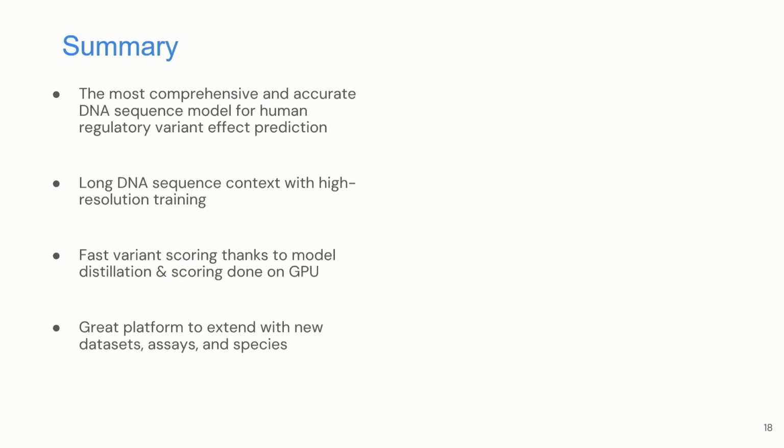So a summary of this talk before I hand over to Josh. This is the most comprehensive and accurate DNA sequence model for human regulatory variant effect prediction. We're taking in long DNA sequence context with high resolution outputs. Variant scoring is fast, under a second. We do some engineering tricks to make that happen. And now that we've open sourced it as part of publication, we think this is a really great platform to extend with new data sets, new assays, and new species.